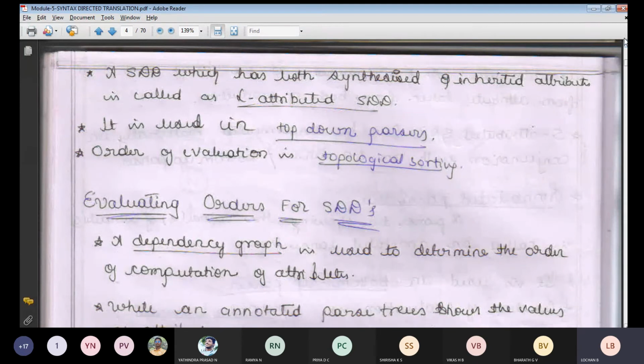Basically, it is used in top-down parsing. Top-down parsing means from the root node we will be calculating and proceeding till the leaf node. The order of evaluation is topological sorting.